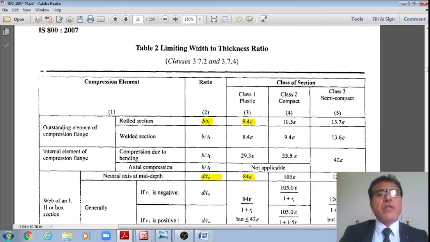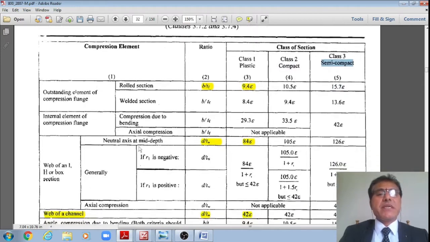Therefore, the outstanding element of a compression flange as per this table 2 of IS 800 2007 for rolled steel section, b by tf, if it is less than 9.4 times epsilon, then the section is class 1 or plastic section, right? Otherwise, if it is greater than 9.4 and less than 10.5 times epsilon, then that is a compact section. And if it is greater than 10.5 and less than 15.7 times epsilon, then it is a semi-compact section.